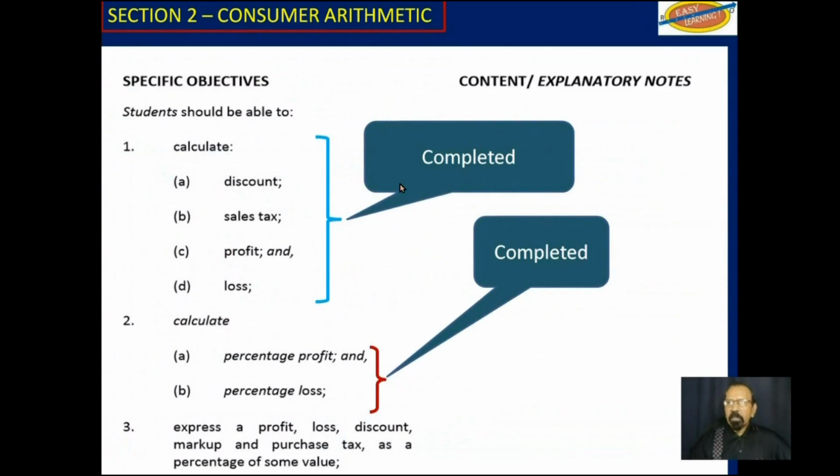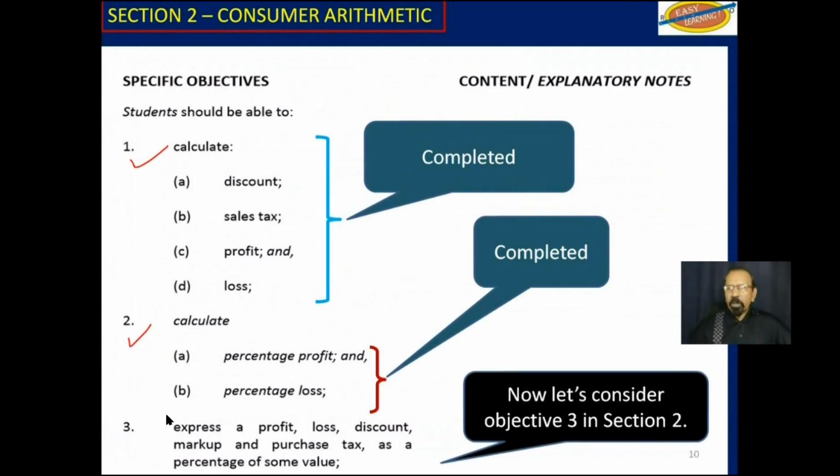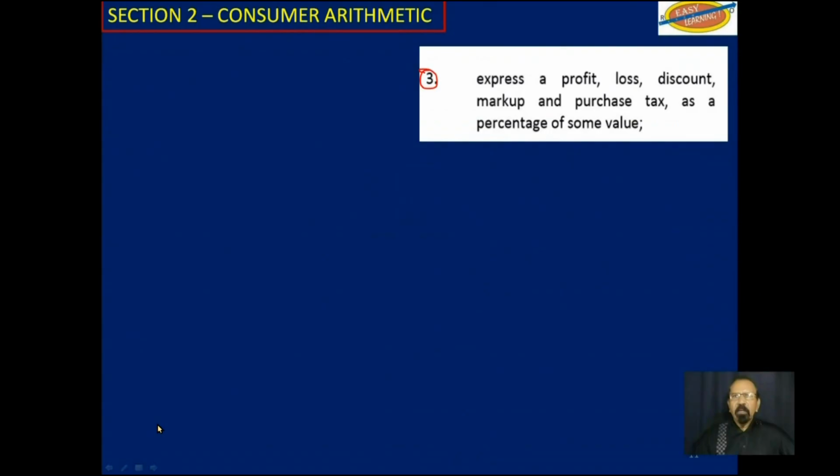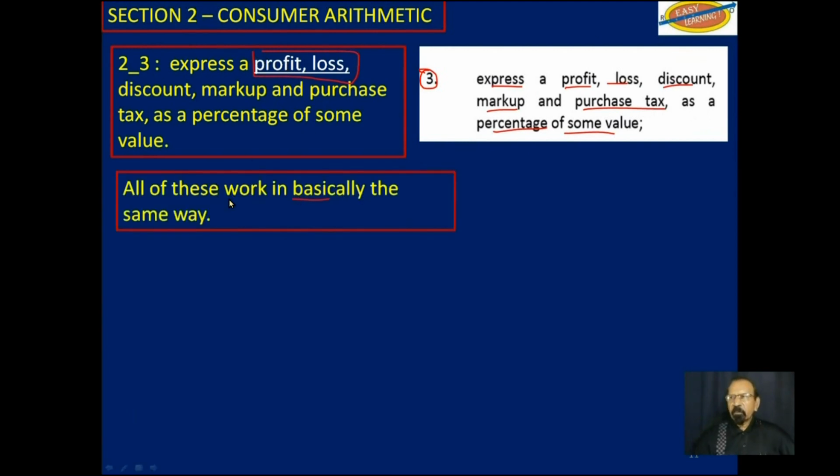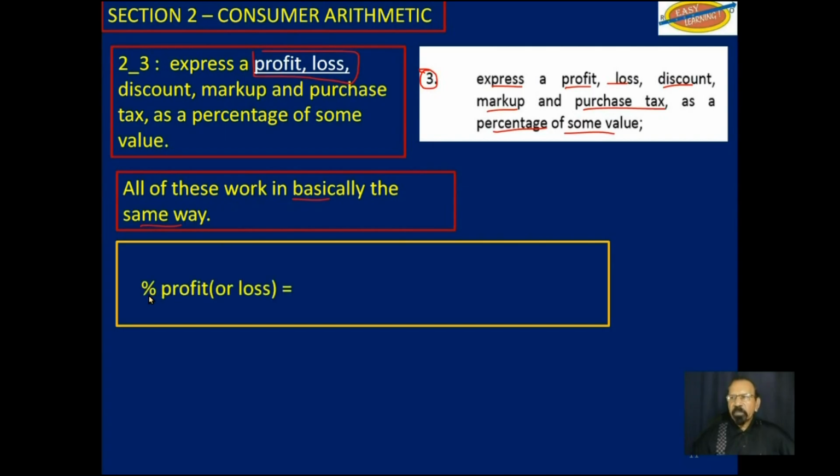So as I said, we completed objective 1, we completed objective 2, and now we are here at objective 3, which says express a profit, loss, discount, markup, and purchase tax as a percentage of some value. First, we will begin with profit and loss. We looked at a number of these in the last video. So all these work basically in the same way, which is percent profit or loss would be the actual profit or loss over the cost price multiplied by 100%.